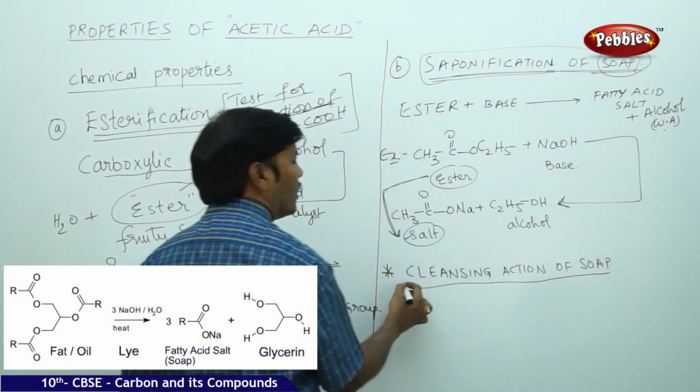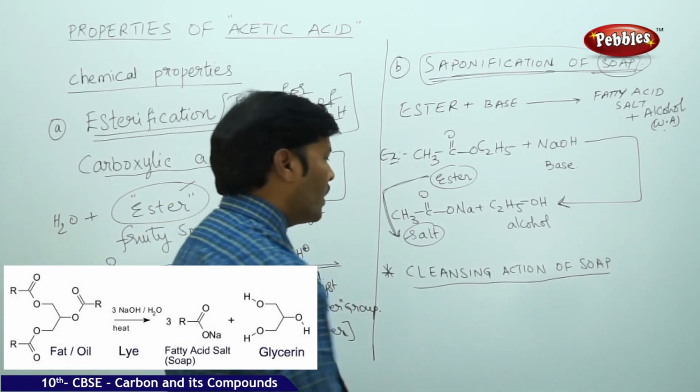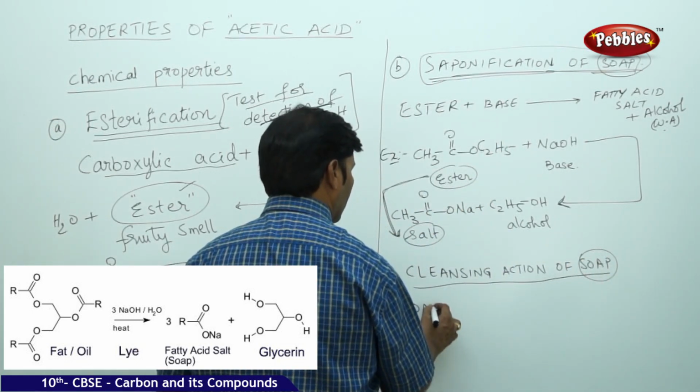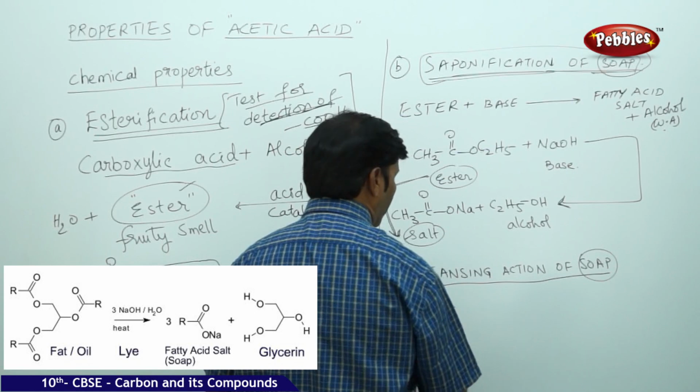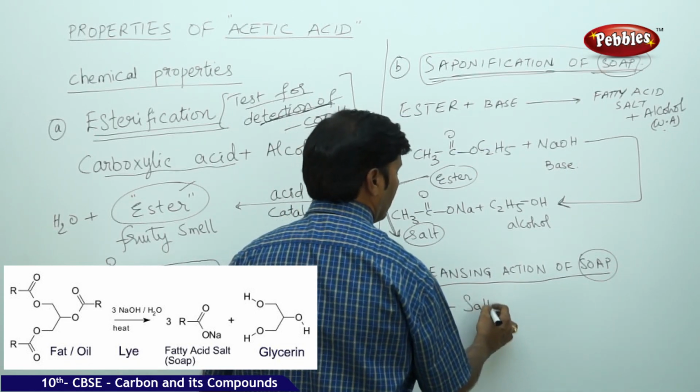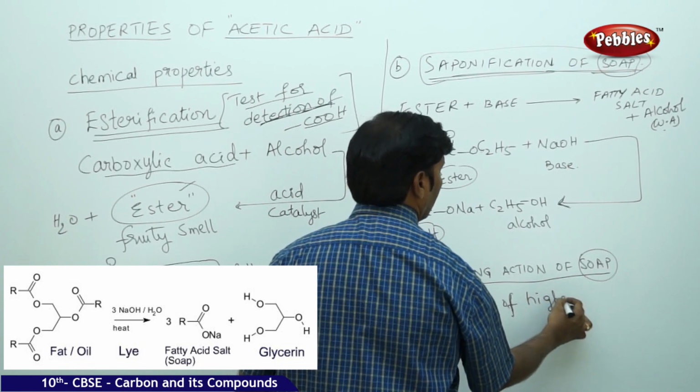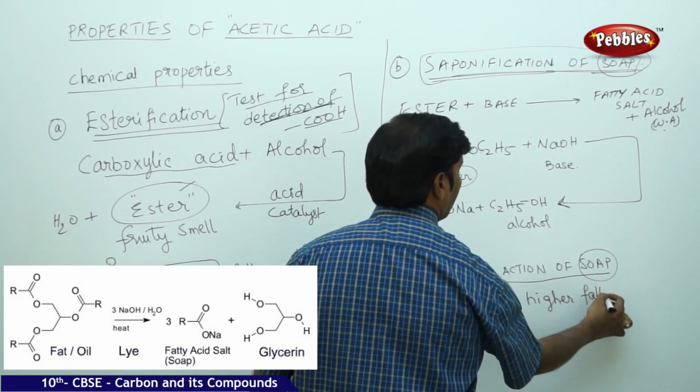In the language of chemistry, what do you mean by soap actually? Soap is nothing but the salt of a higher fatty acid.